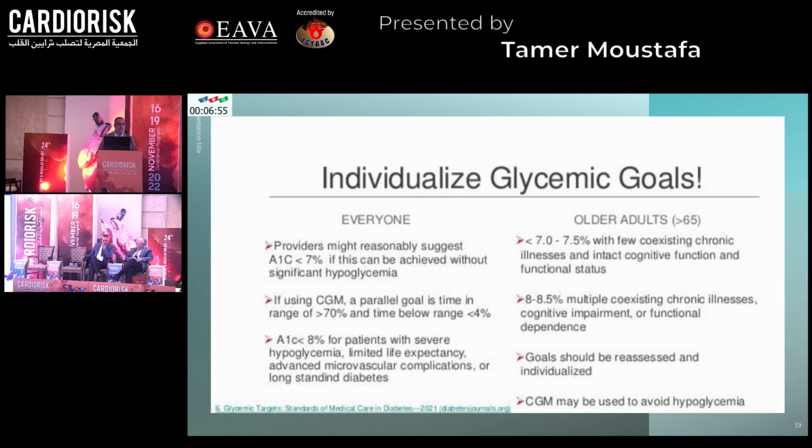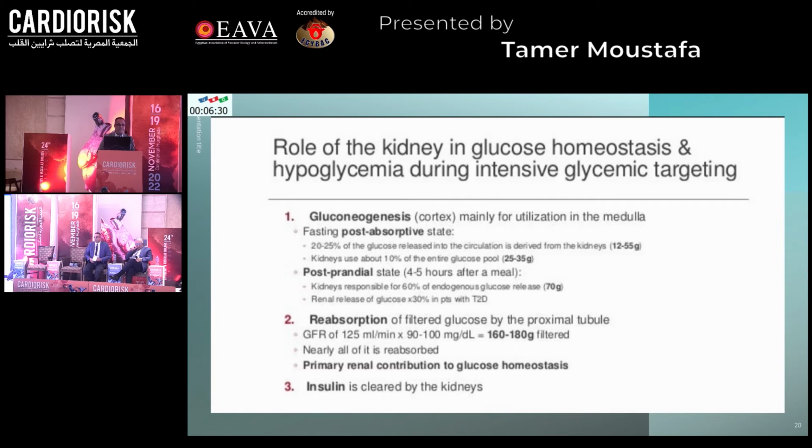Overall, we can target less than 7% without significant hypoglycemia, and we can use continuous glucose monitoring to keep the patient more than 70% in time in range and less than 4% out of range. You can go with hemoglobin A1C less than 8 if there is severe hypoglycemia, limited life expectancy, advanced microvascular complications, or long-standing diabetes.